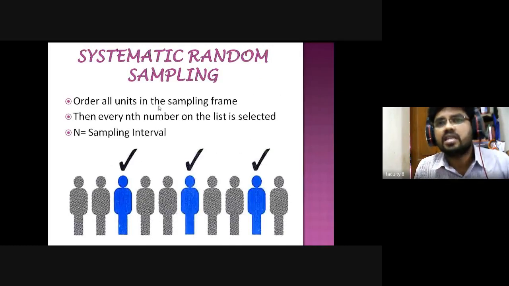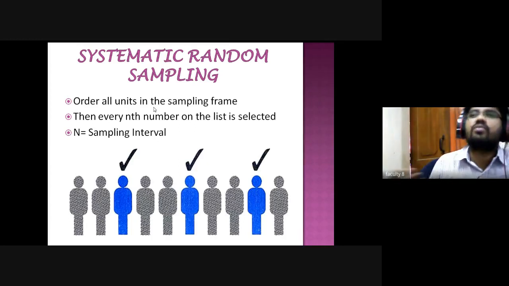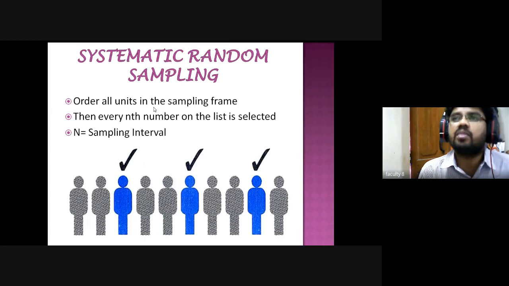Order all units in the sampling frame. What are all units? How many students are there in the classroom? I need to list them out one by one, as per roll number one, roll number two, like this. Then every nth number on the list is selected.